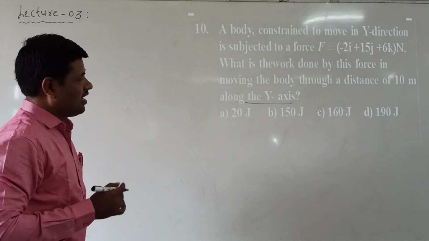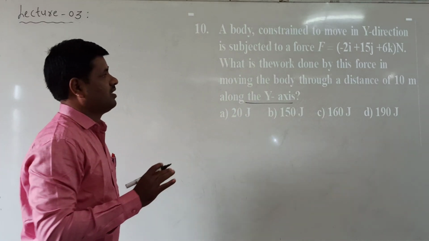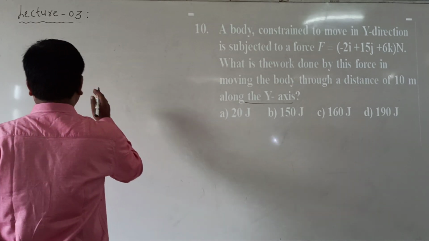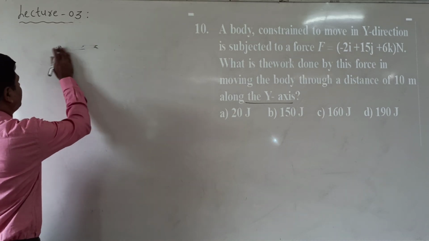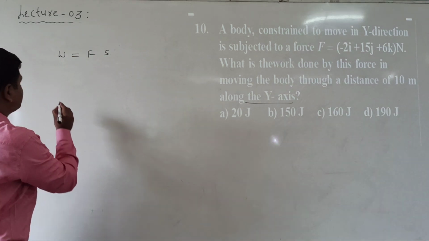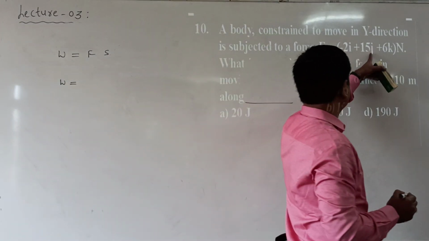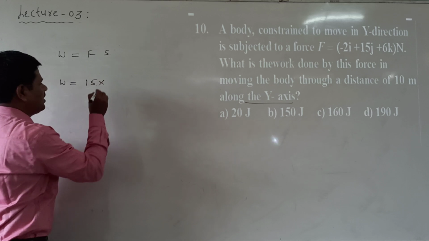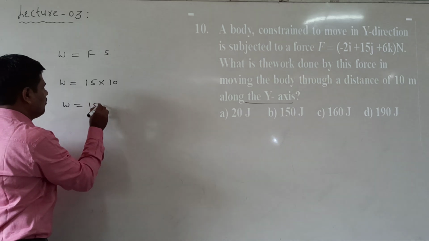Now, work done along the y direction means we can consider only the y component of the force. So the work done can be written as force into displacement. Work done W is equal to F into S, where F is the force component along the y axis. This is along the x axis, this is along the y axis, this is along the z axis. Along the y axis it is 15. The displacement is 10 meters. Now the work done value is equal to 150 joules.